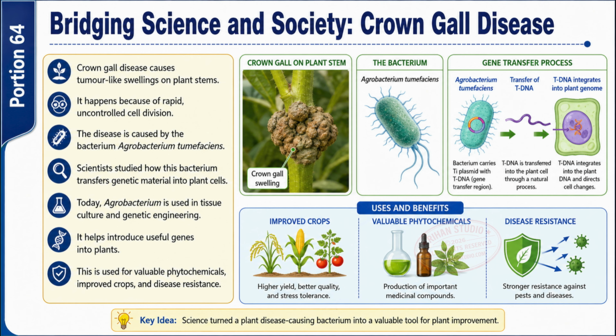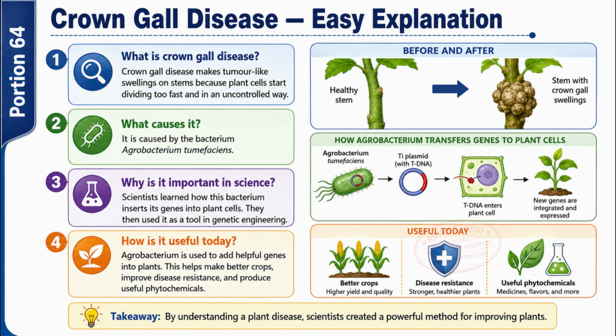Explanation. Crown gall disease makes tumor-like swellings on stems from rapid, uncontrolled cell division caused by the bacterium Agrobacterium tumefaciens. By studying how this bacterium inserts its genes into plant cells, scientists turned it into a tool for genetic engineering, now used to add helpful genes for better crops, disease resistance, and valuable phytochemicals.